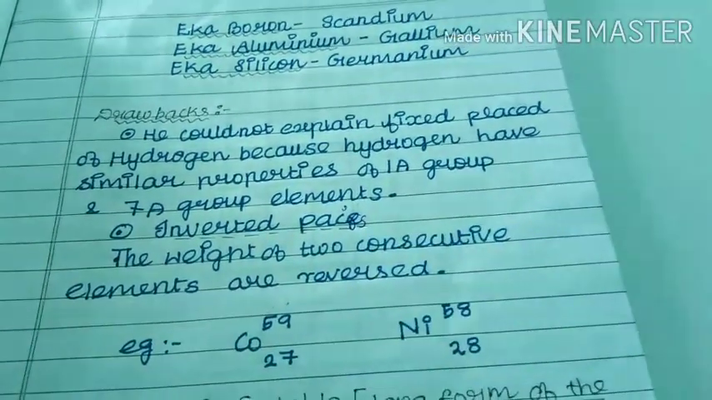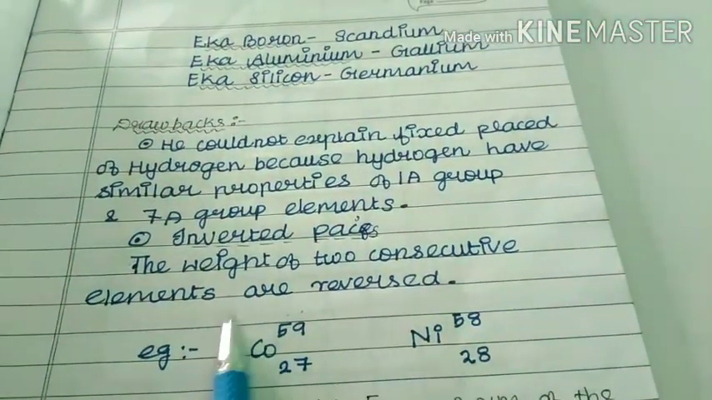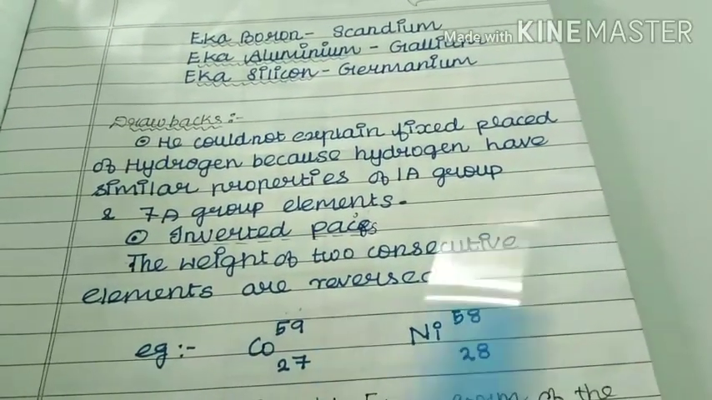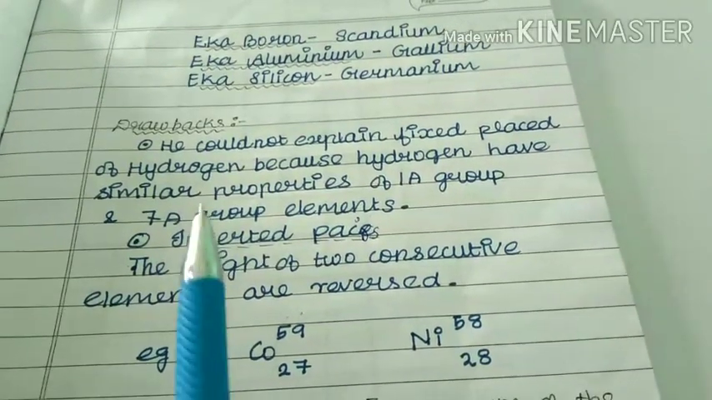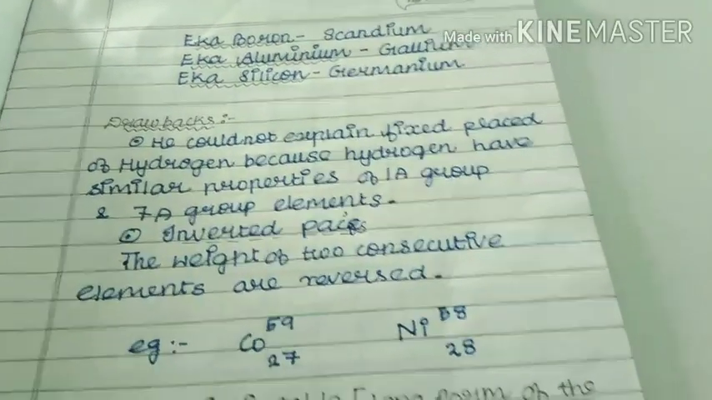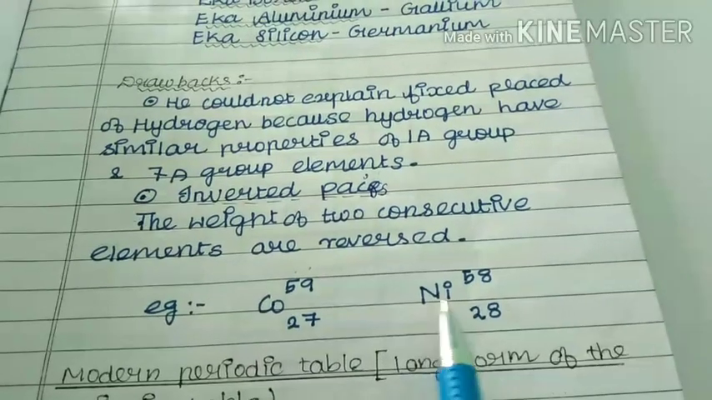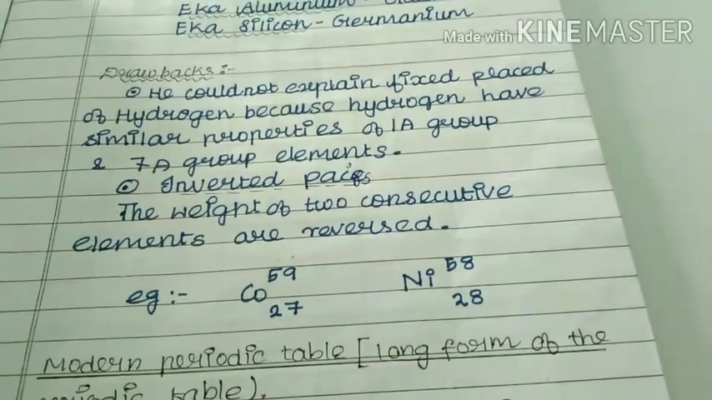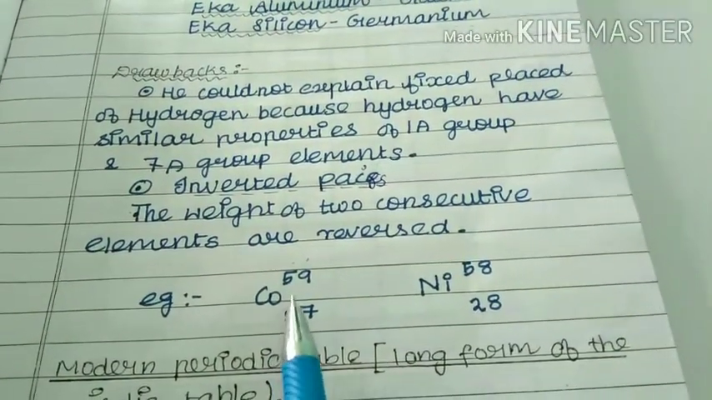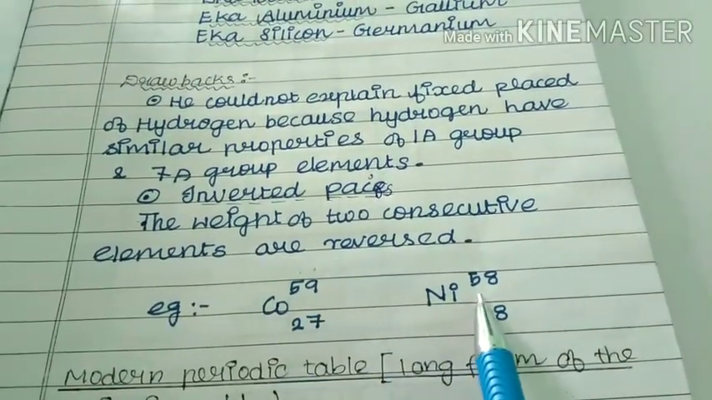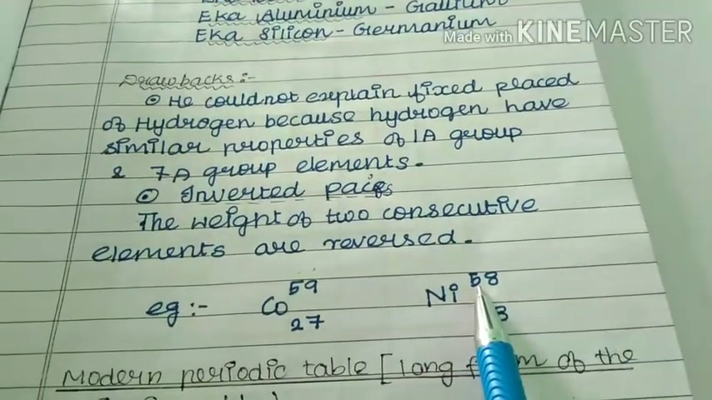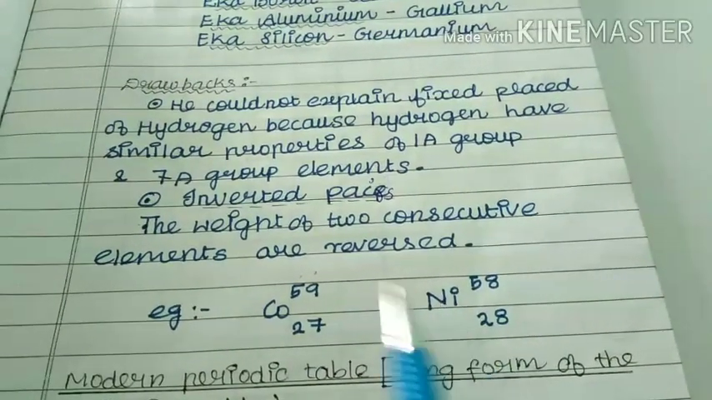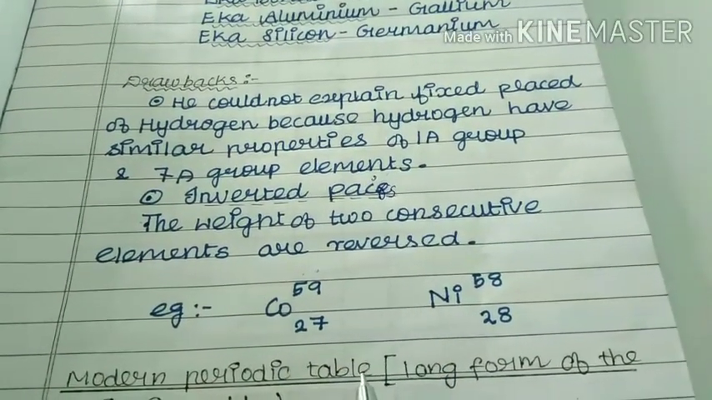Inverted pairs. That means the weights of two consecutive elements are reversed. Those are called inverted pairs. So that is also one of the drawbacks of Mendeleev. Because see, cobalt has atomic number 27, nickel atomic number 28. If atomic number increases, atomic weight should also increase. But in this case, cobalt is 59, nickel 58. This is atomic weight. So as atomic number increases, atomic weight decreases. So that is the drawback of Mendeleev.